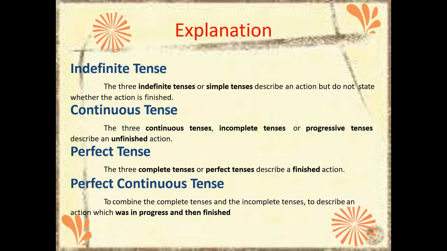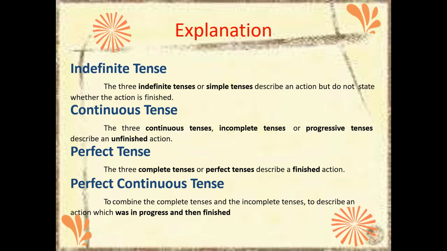Now we categorize tenses based on the time frame into three: present tense, past tense and future tense. We learned what is present, what is past and what is future. Now based on the aspect, we divided into four parts: indefinite, continuous, perfect and perfect continuous. Indefinite is nothing but simple.